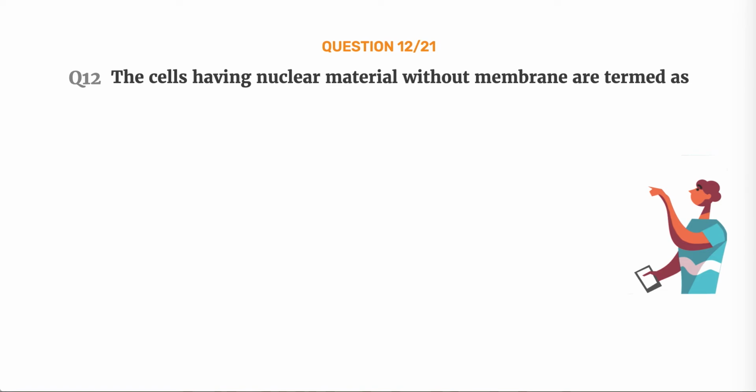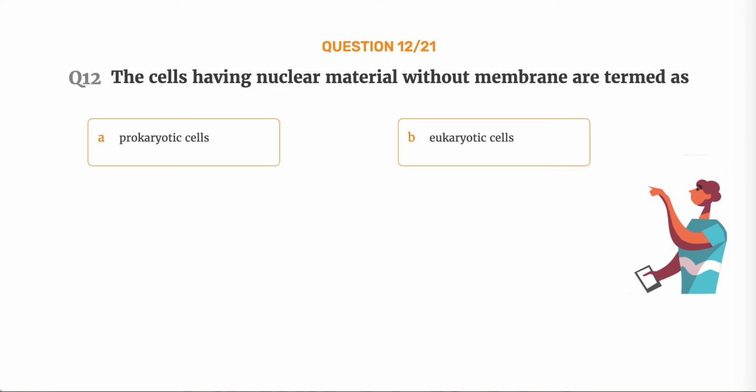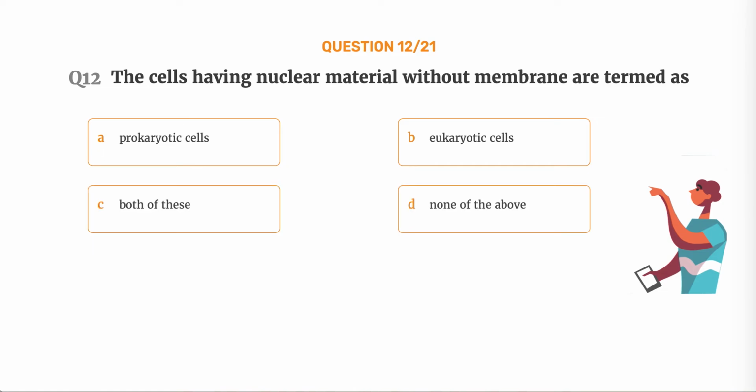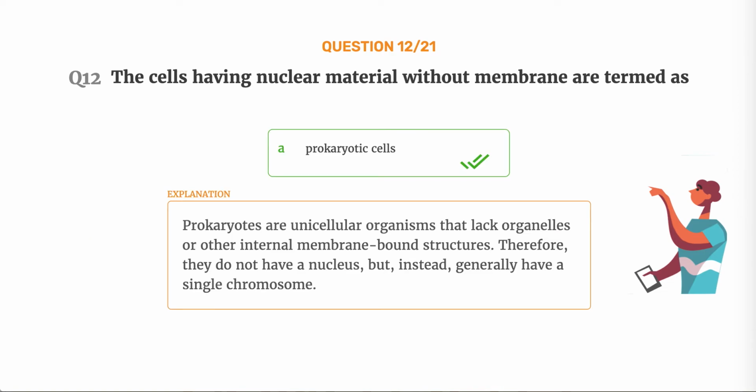Question number 12. The cells having nuclear material without membrane are termed as option A, prokaryotic cells. Option B, eukaryotic cells. Option C, both of these. Option D, none of the above. The correct answer is option A, prokaryotic cells. Prokaryotes are unicellular organisms that lack organelles or other internal membrane-bound structures. Therefore, they do not have a nucleus, but, instead, generally have a single chromosome.